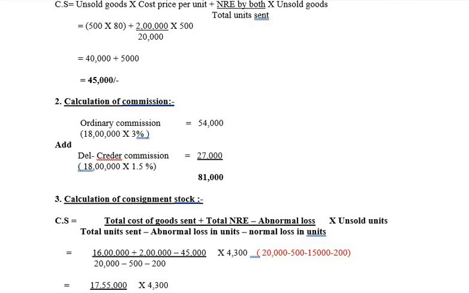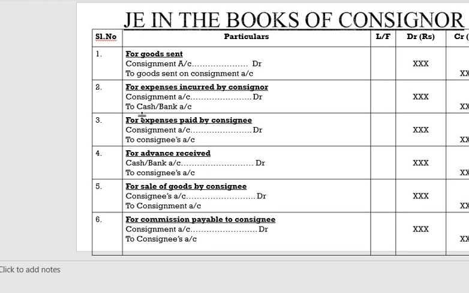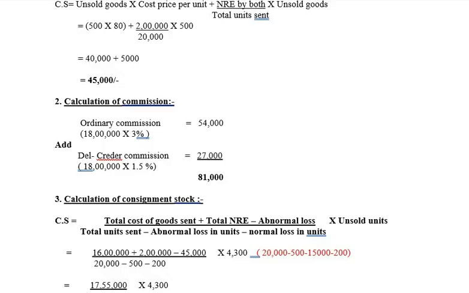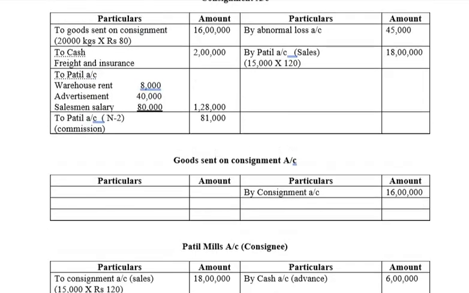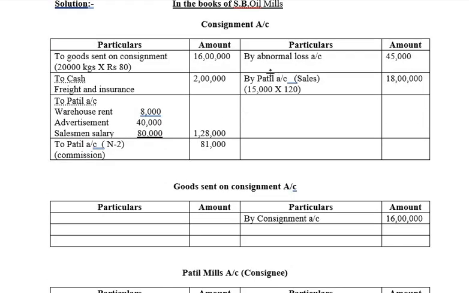So what is the journal entry for commission? If it is commission which is payable to the consignee, then what is the journal entry for this? Consignment account debit to consignee's account. So let's go to consignment account. Here, consignment account debit to consignee's account. Consignee's account is nothing but Mr. Patil's account.